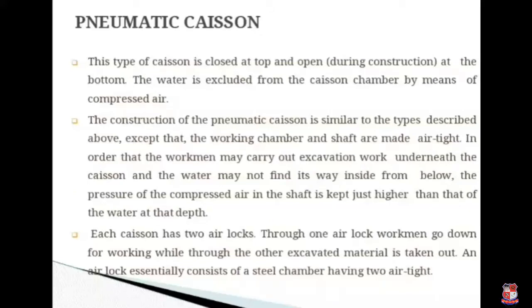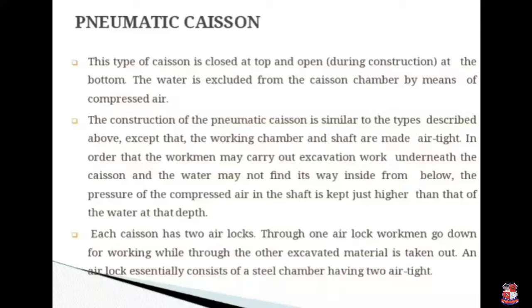Next one is a most important topic. So next, moving on, the pneumatic caisson. This type of caisson is closed at the top and open during construction at the bottom. The water is excluded from the caisson chamber by means of compressed air.